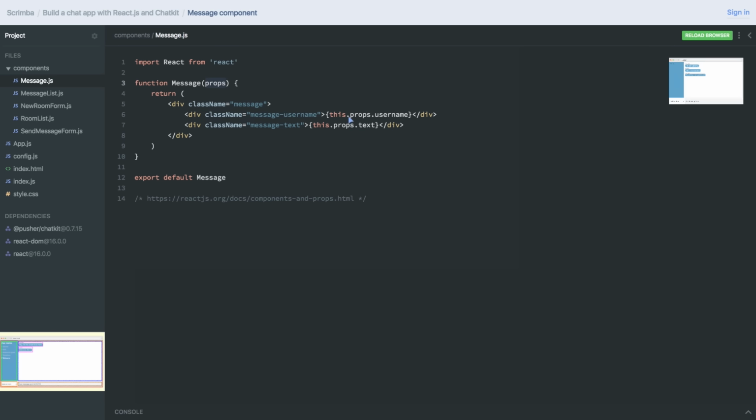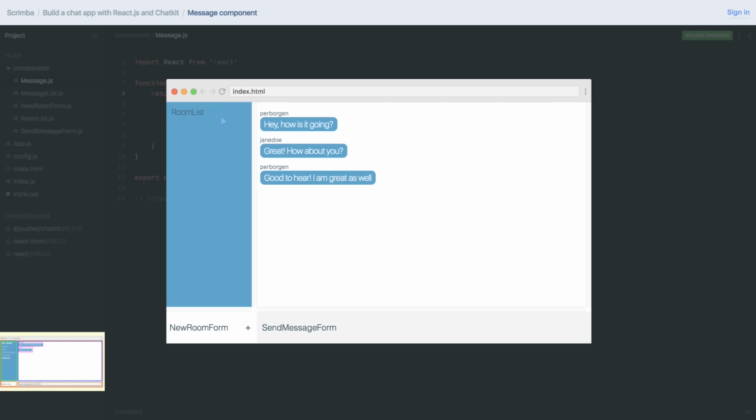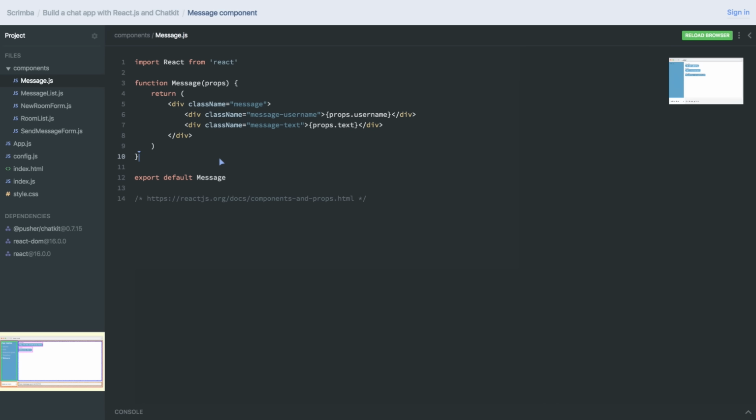That means that we can't refer to this.props.username. We have to do props.username and props.text. There's actually no this inside of this function. This is undefined. So let's run this. And boom, it works. So now you're really starting to get a lot of tools in your React.js tool belt. And in the next lecture, you're going to learn about event handlers. So stay tuned and I'll see you there.